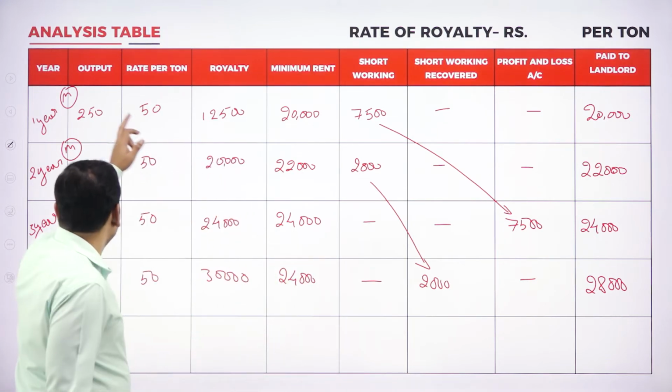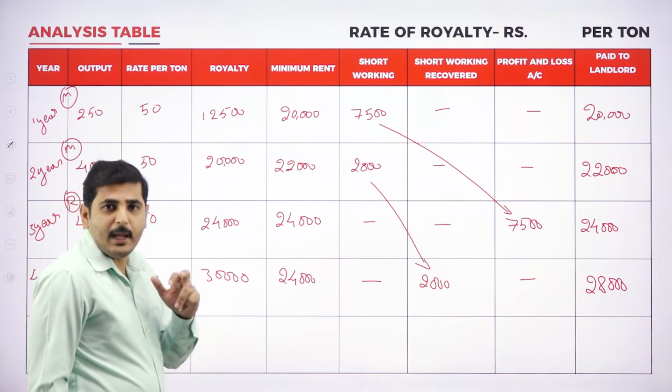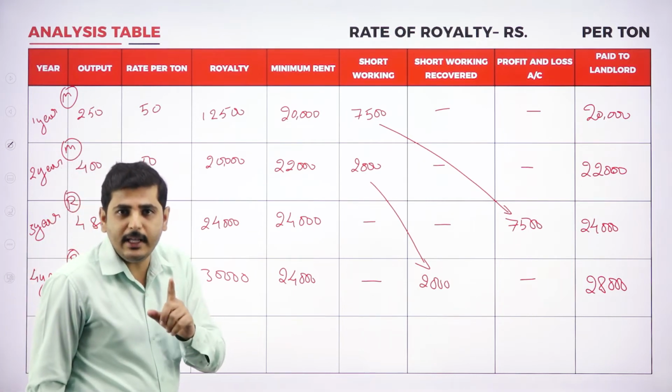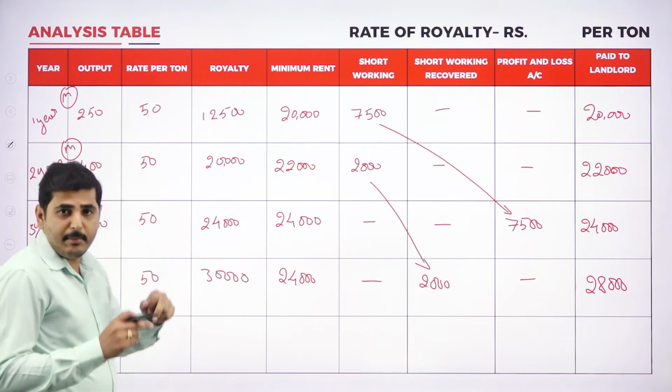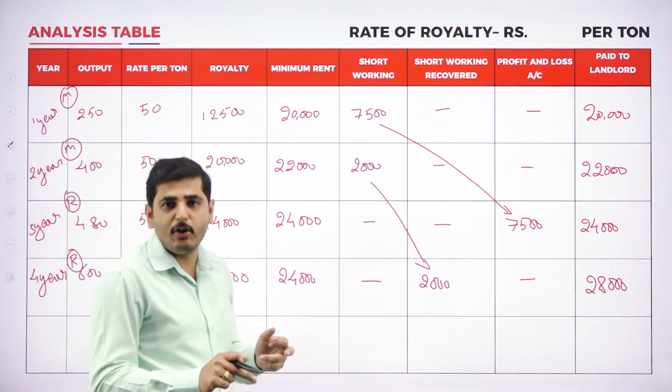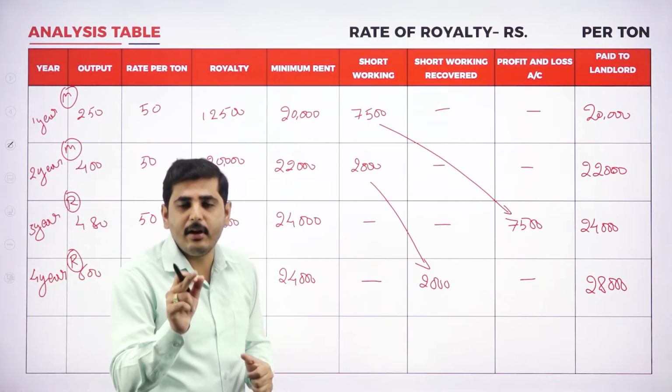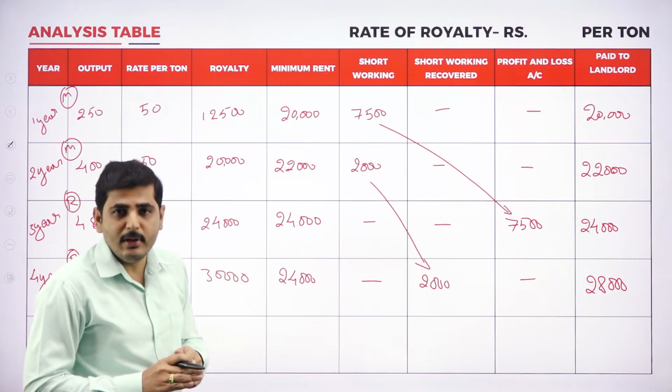So here in the first year we are paying the minimum rent. What is the journal entry? Once again I am repeating. What is the journal entry? Minimum rent account debit to landlord account, being the minimum rent payable to the landlord.